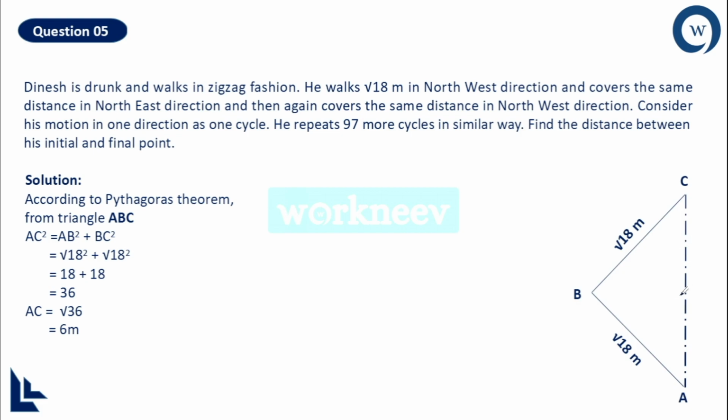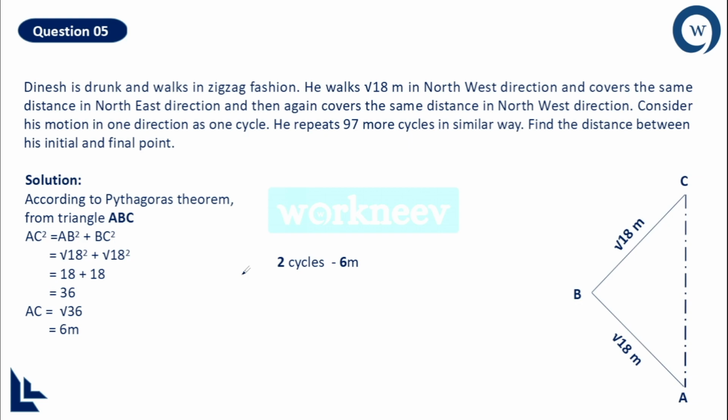And this gives me a conclusion. After 2 cycles, that is from A to B he goes in the northwest direction, and B to C he goes in the northeast direction. These are the 2 cycles, right? And after 2 cycles, what is the distance between his initial point and final point? It is 6 meter. So for 2 cycles, 6 meter is the distance between the initial point and final point.